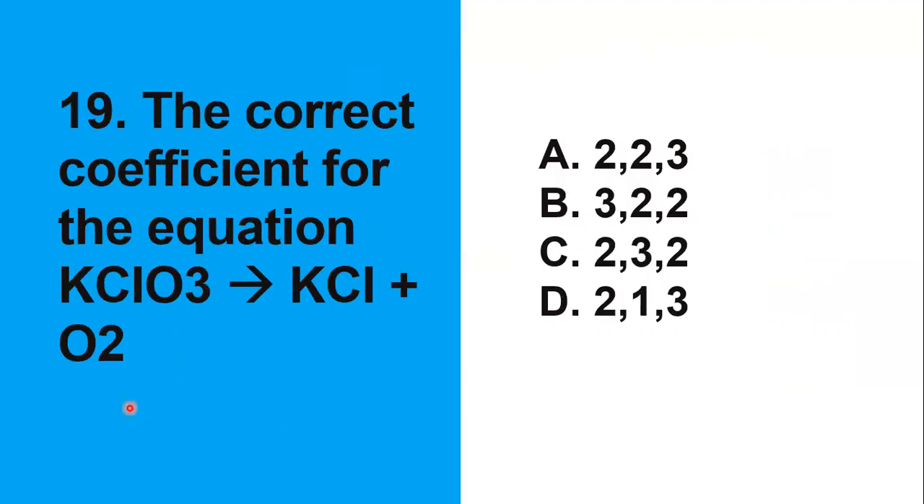Let's have 19. The correct coefficient for the equation KClO3 is to KCl plus O2 is, so if we manipulate it, if we balance everything, we will get 2, 2, and 3, which is this one. So, mayroon tayong dalawang K din dito sa right side, dalawang Cl din. Meron tayong 6 oxygen dito. Therefore, balance na po yung equation pag 2, 2, and 3.